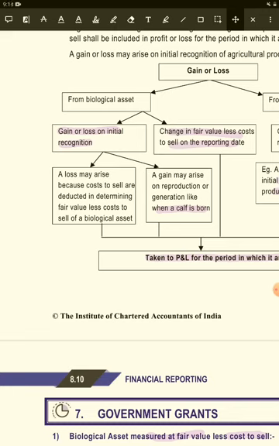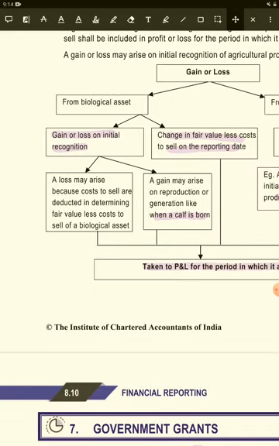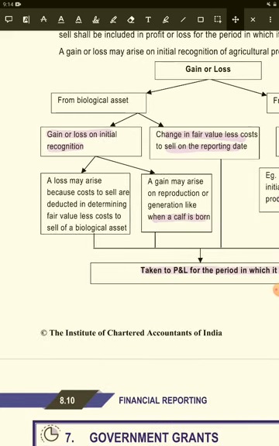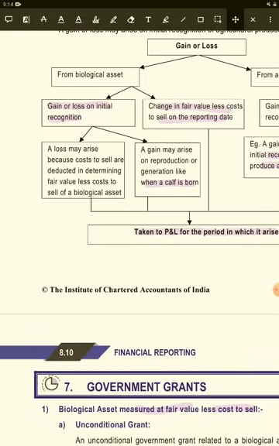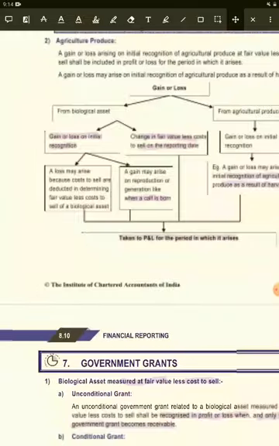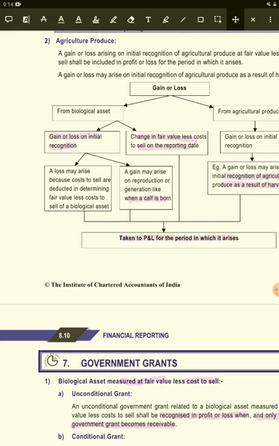Reproduction means we already noticed the definition of reproduction, that is the production of new plants or new animals, that is the birth of a calf. So it is immediately recognized in the profit and loss for the period in which it arises. And if there is a change in fair value less cost to sell on the reporting date, then also we consider it in the profit and loss of that particular measurement date.